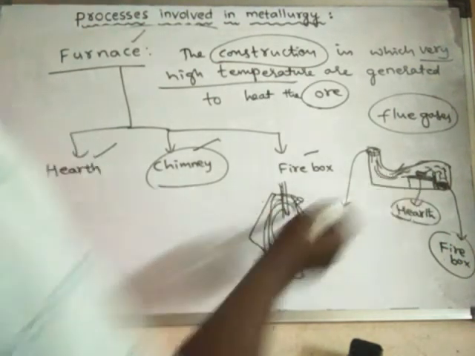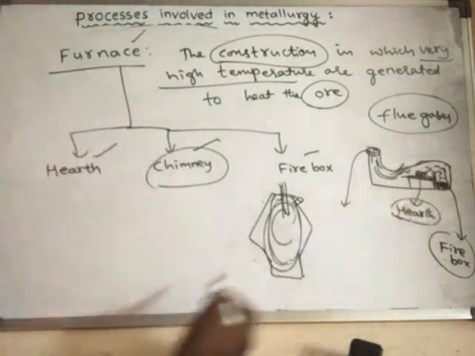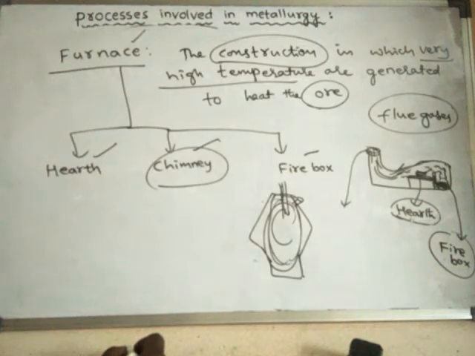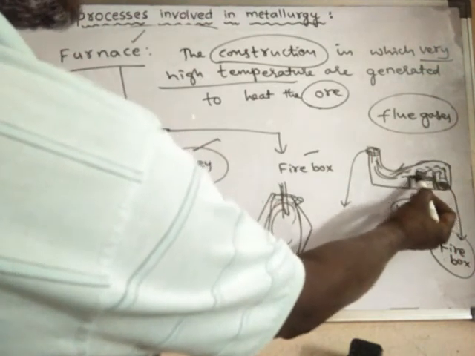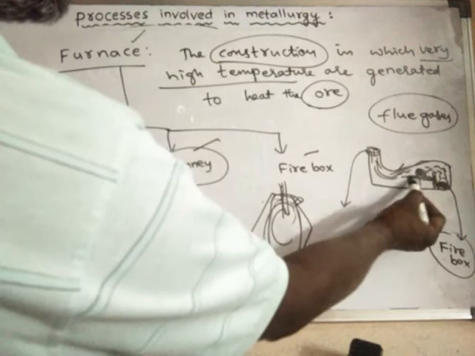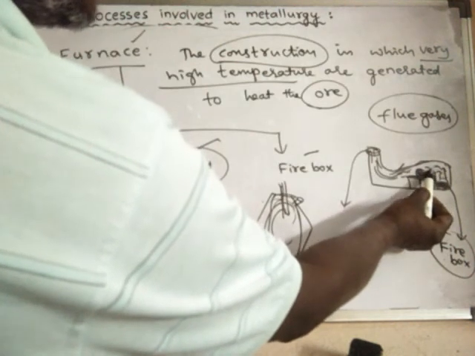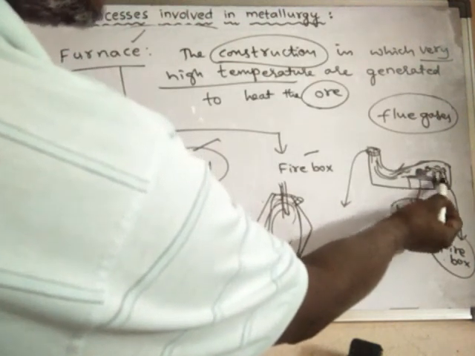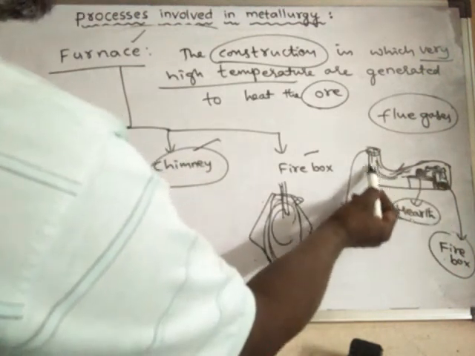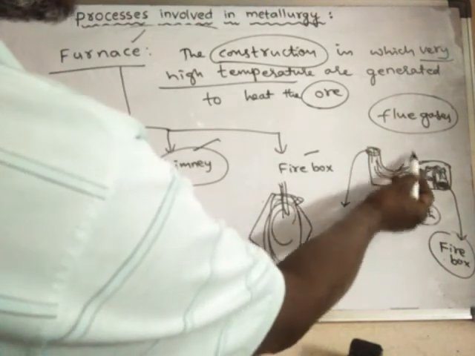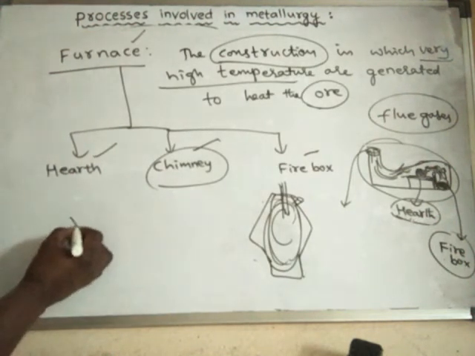What happens in the reverberatory furnace? The flames or vapors produced from the firebox burn the ore which is kept on the hearth. That means the hot gases and the ore are made to come into contact in the reverberatory furnace. But there is a special type of furnace known as the retort furnace.